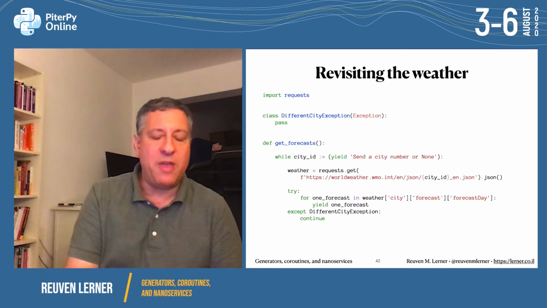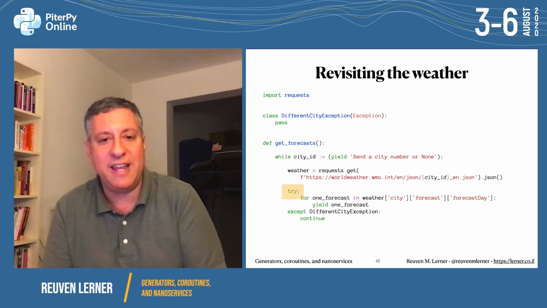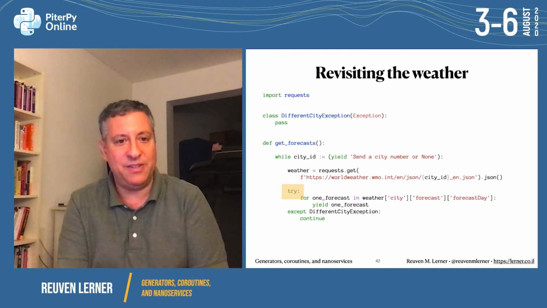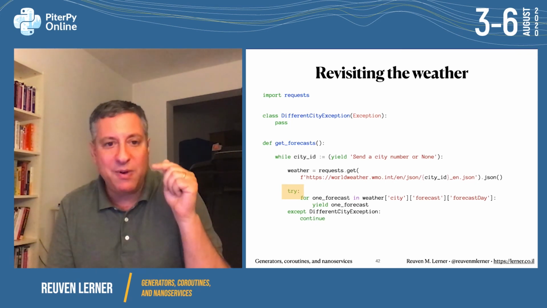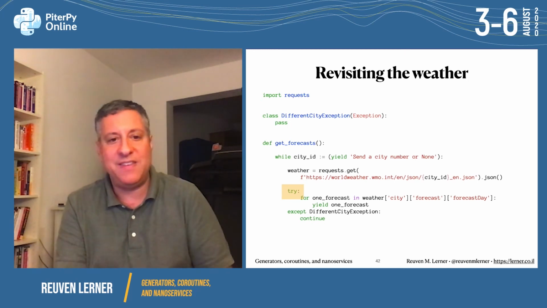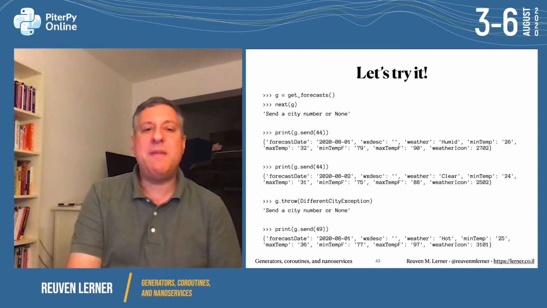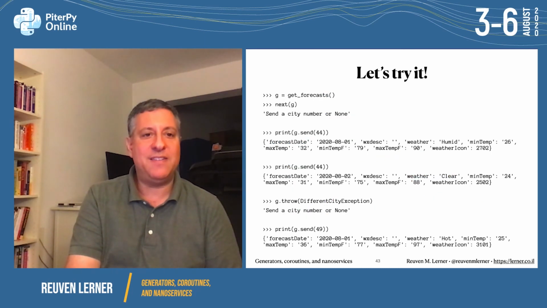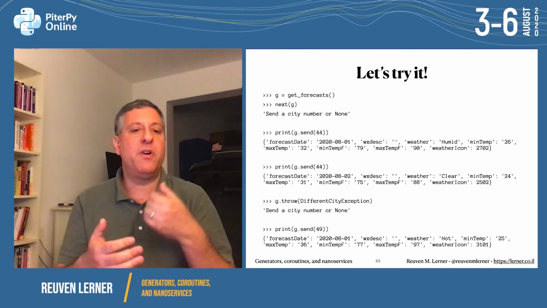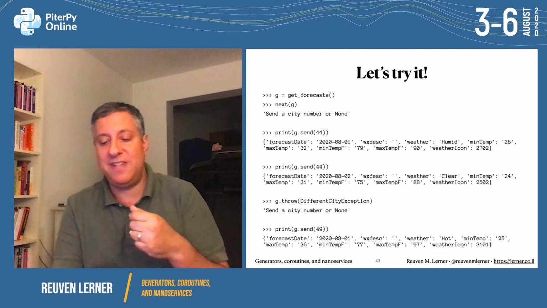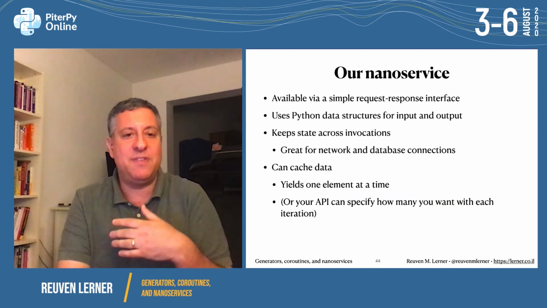So let's go back to our weather example here. All right, in the weather example, I've now changed it where we're going to try to get the forecast and yield it. And remember, yield pauses each time. That's where our coroutine goes to sleep. So if I raise an exception right then and there, and if I raise the different city exception, I'm going to continue. So how's this going to work? Create my generator, get_forecast. I say next(g), we've primed it. Send 44, great. Send 44, great. But then I throw the different city exception, and what happens? We are back to the beginning, back to the main loop, where I can send a different city.